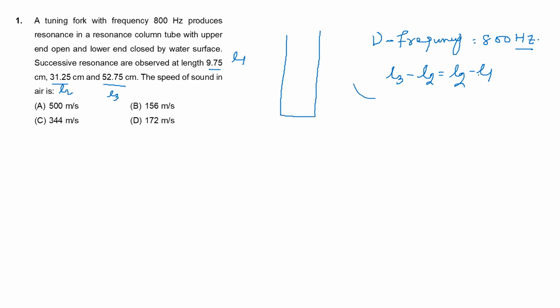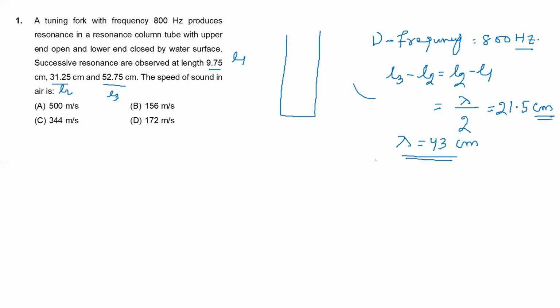The equal gap between successive resonances is half of the wavelength, lambda by 2. That is equal to 31.25 minus 9.75, which gives 21.5 centimeter. So lambda by 2 is equal to 21.5 centimeter. So wavelength lambda will be 43 centimeter, multiplied by 2.